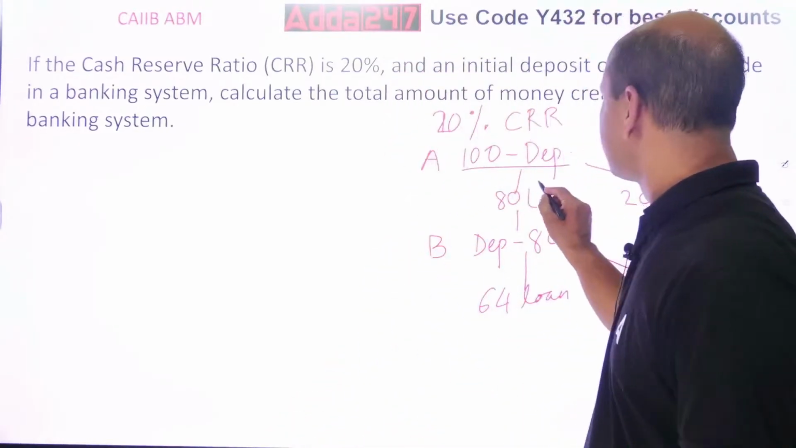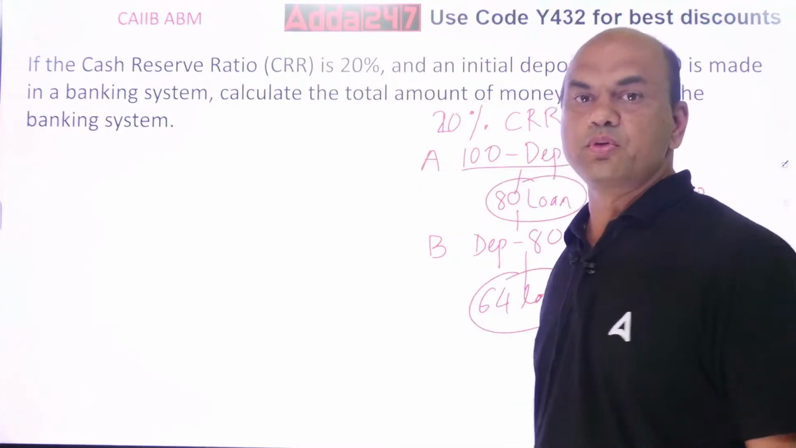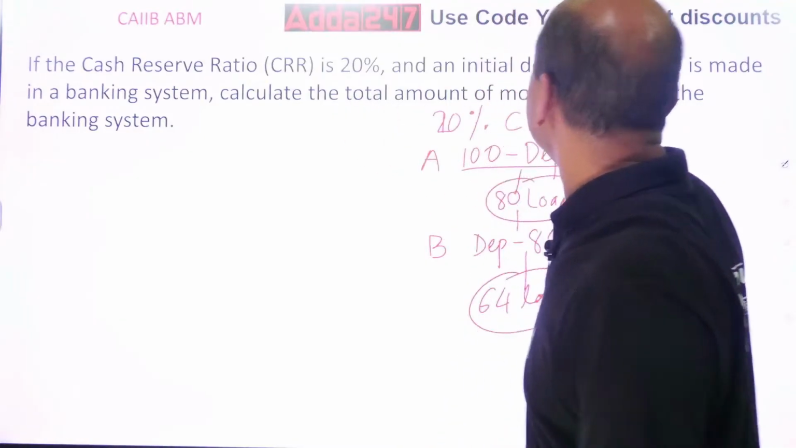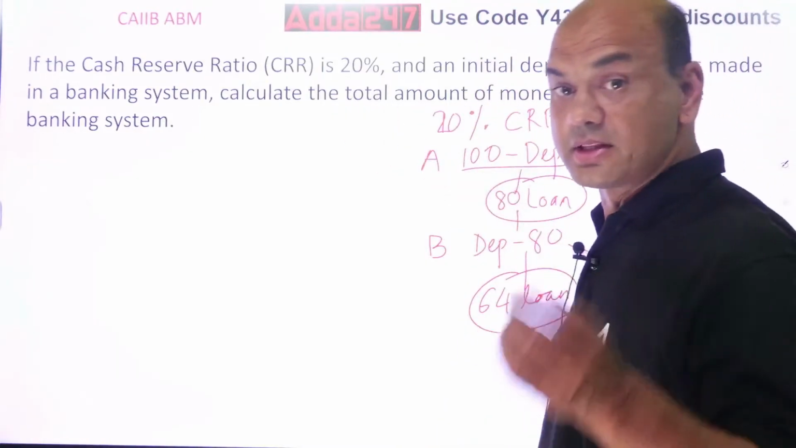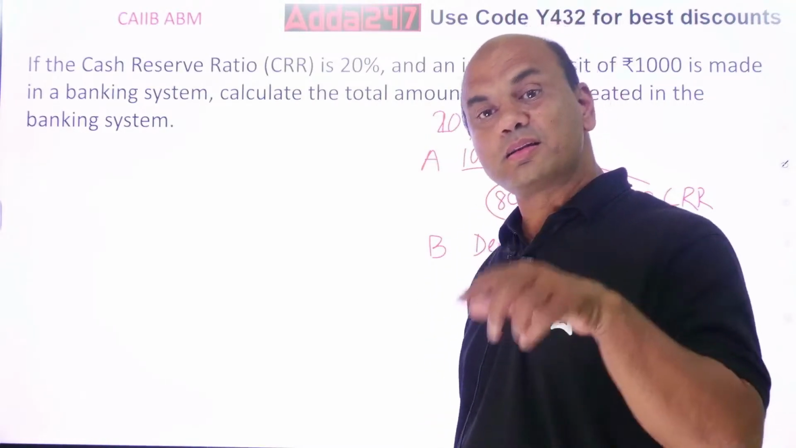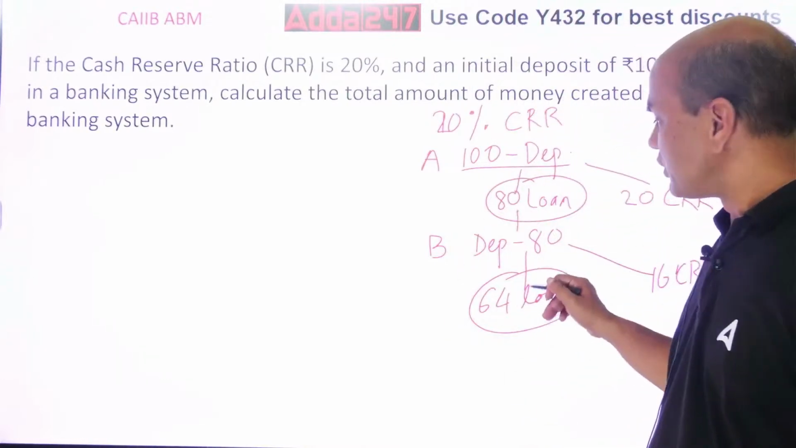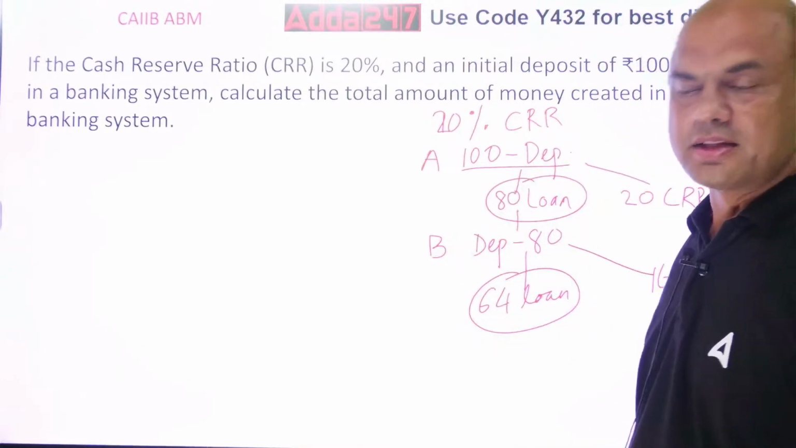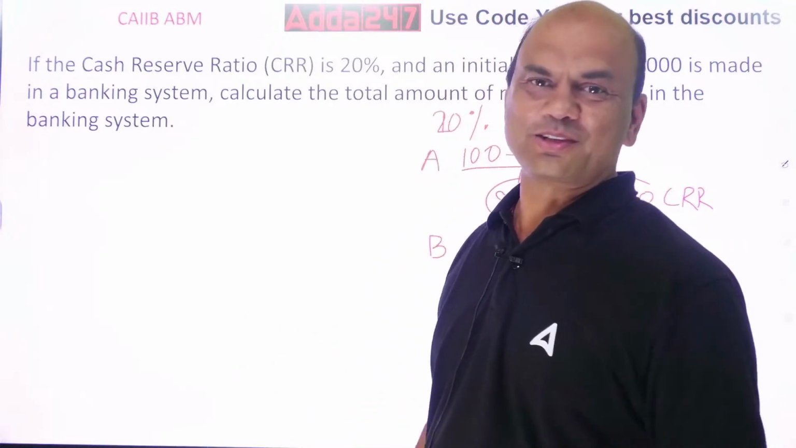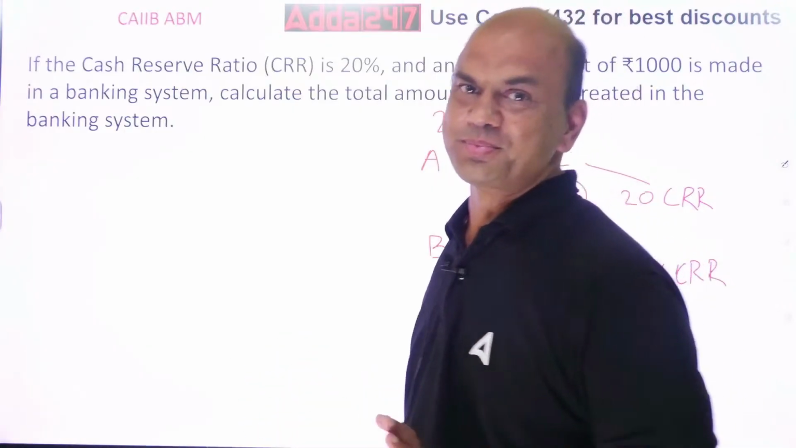This amount, this 80, 64, and as we go ahead, this is what is required. Calculate the total amount of money created in the banking system. What is the total amount of money created in the banking system because of this 20% CRR? So it will go down. This is actually an engineering problem. But you guys are not in engineering, so you can solve this using a simple method.